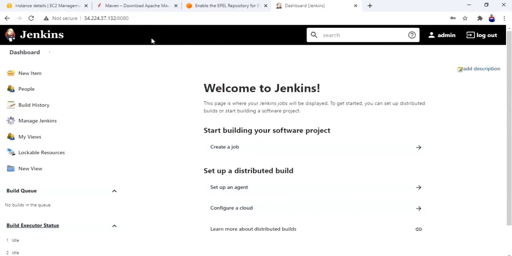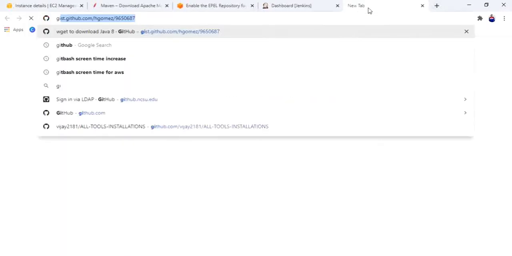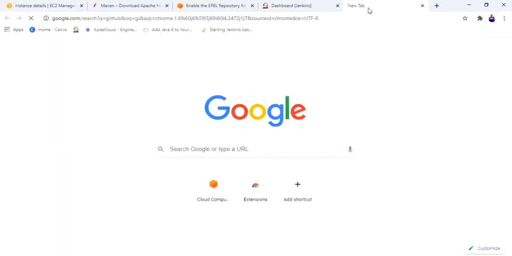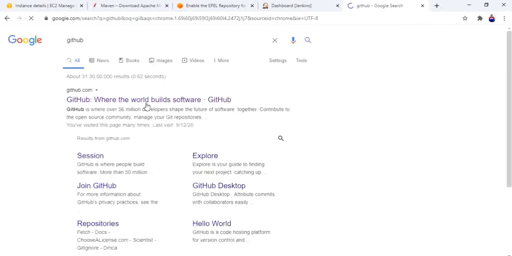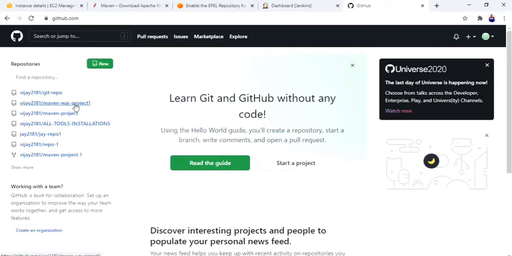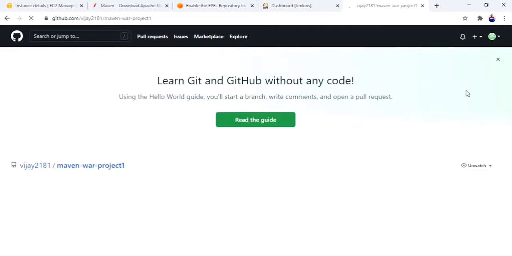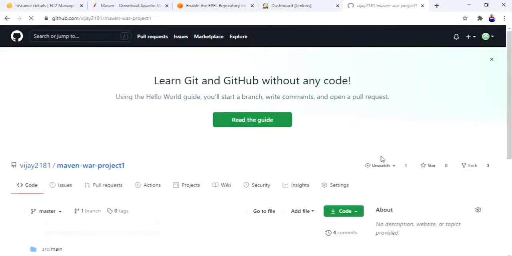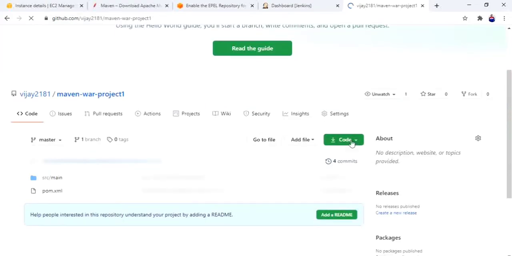Okay, let me go to my GitHub. Let me first create a sample job. This is my var file project sample job, so that in Jenkins our work will be stored, I mean the workspace location.